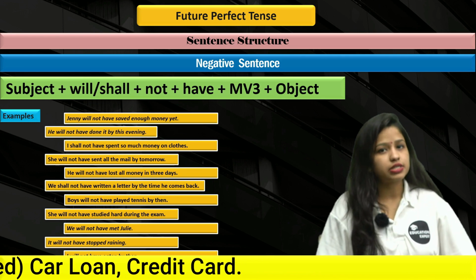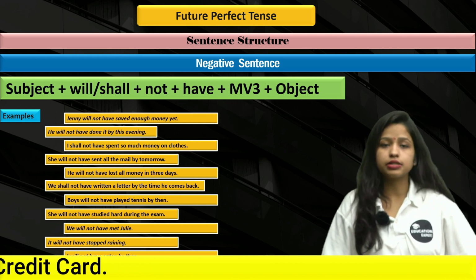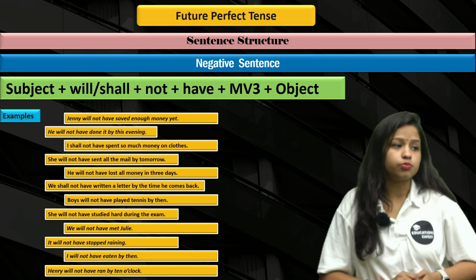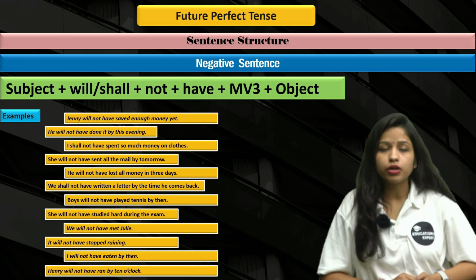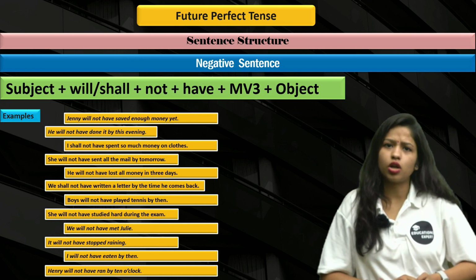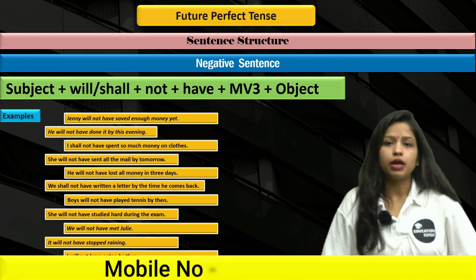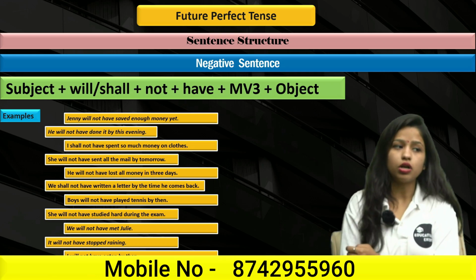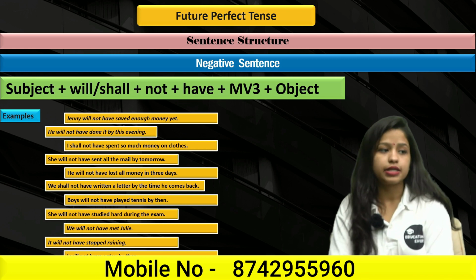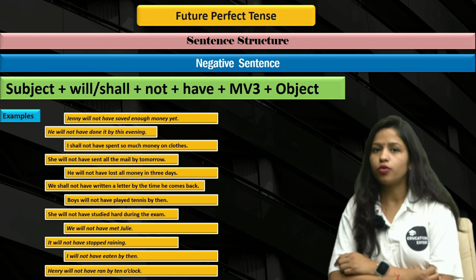So in each and every sentence, we have used only and only subject. Let's pick one example so that you can get the idea. Like if I'm getting this sentence, boys will not have played tennis. So boys over here is a subject because we're talking about boys, and it doesn't really matter whether you are using a singular or plural subject. You just have to put will with everyone, right? Boys will plus, for negative sentences, not. Boys will not. Again, sentence structure says have, so have plus V3, that means played tennis by then, right? So this is the simplest one, I guess, and I know that you have got this topic, right?